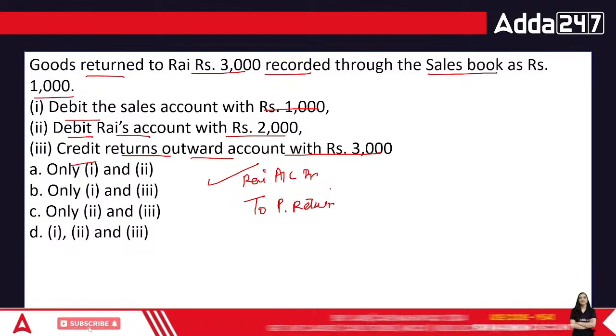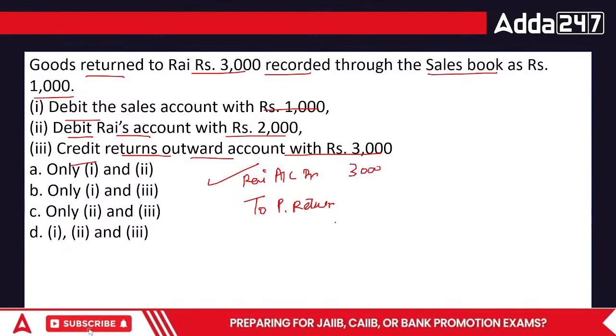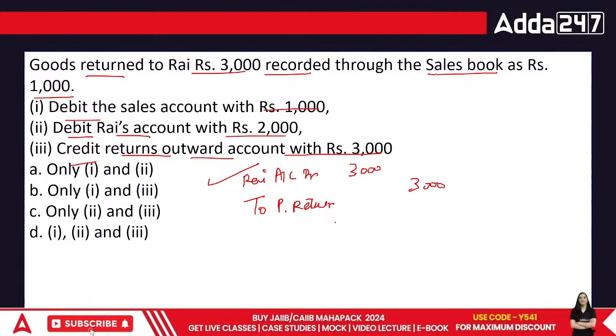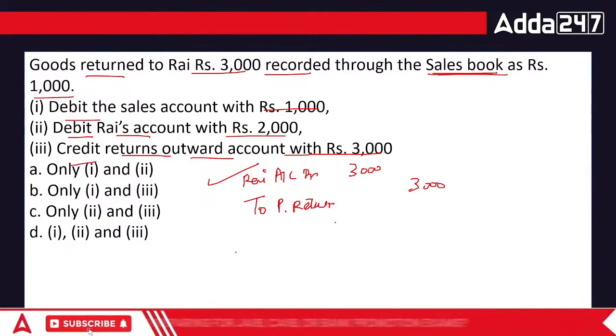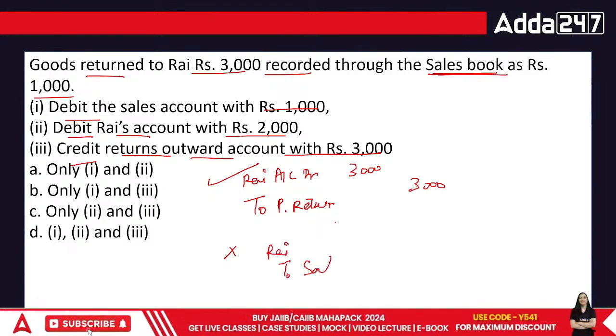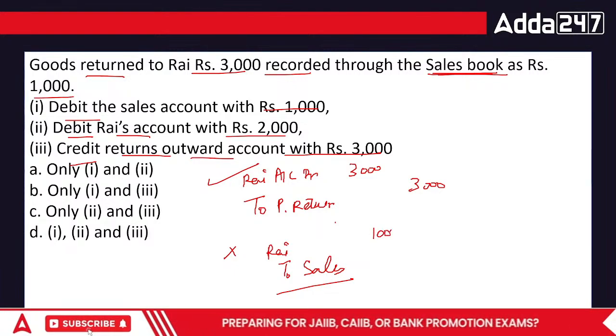Rai account debit to purchase return, which is 3000, and recorded through the sales book, the sales book is 1000. What I actually did was I wrote it as Rai to sales, in this case as 1000. This is the wrong entry.